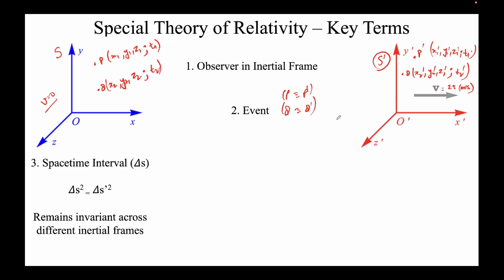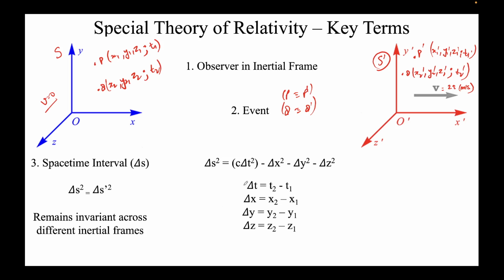The core of the special theory of relativity is the space-time interval, which is denoted by delta S. It says that delta S squared will remain invariant in all frames. So if we calculate delta S squared in this frame and in this frame, its mathematical value will come out the same. We calculate it using this formula: delta S squared is equal to c delta t whole squared minus delta x squared minus delta y squared minus delta z squared, where delta t, x, y, and z are like this. How P is related to P prime mathematically, we'll see in today's class.